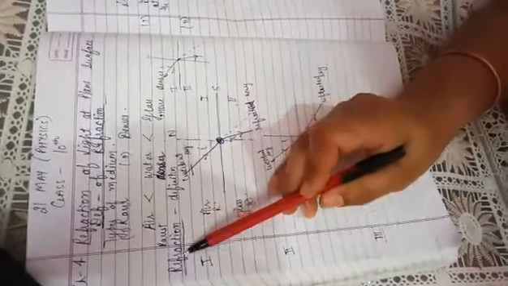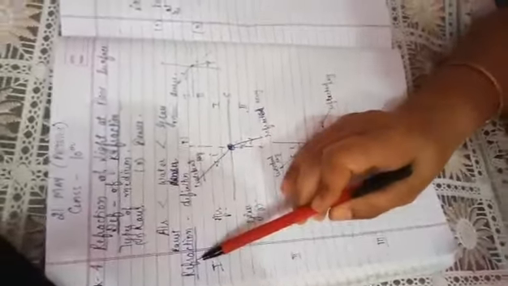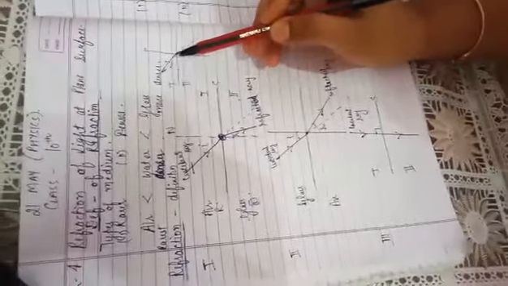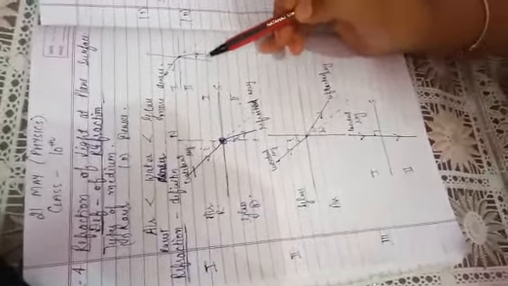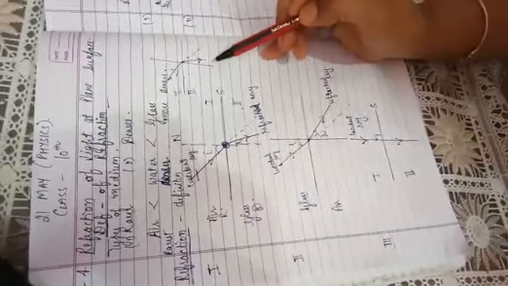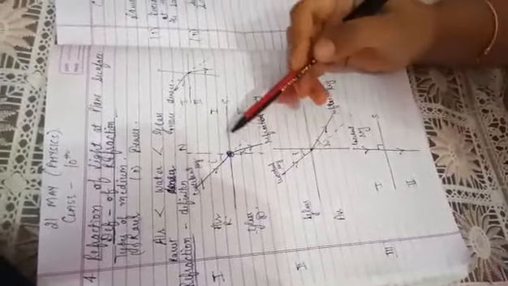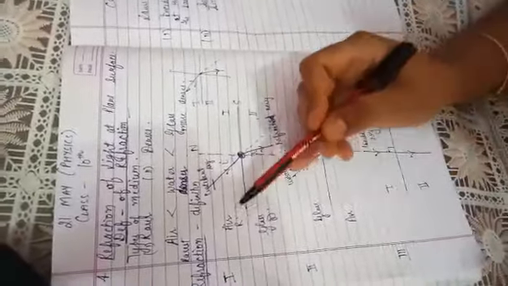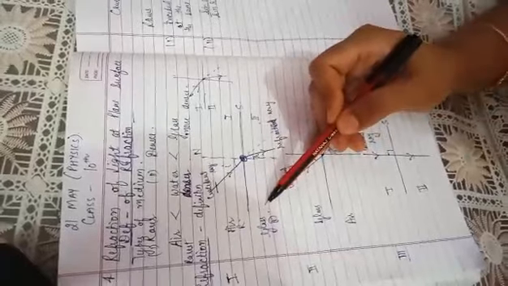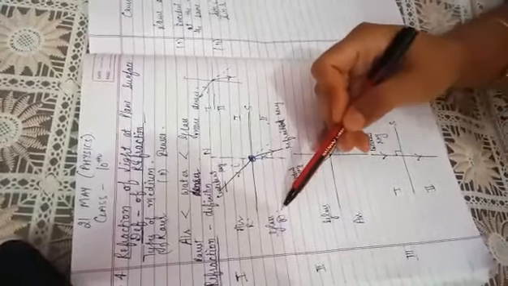Next comes the definition of refraction. What is refraction? When the light moves from one medium to another, it always changes its path, its direction changes. That is known as the refraction of light. There are three cases for the refraction of light. First case is when the light moves from rarer to denser. For example, we are taking from air to glass.